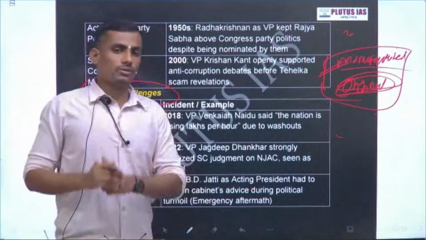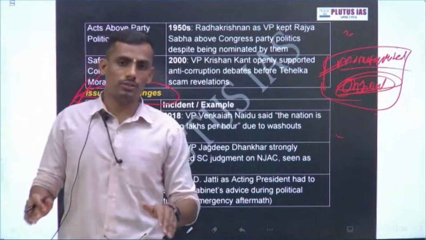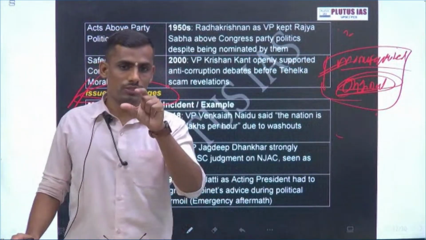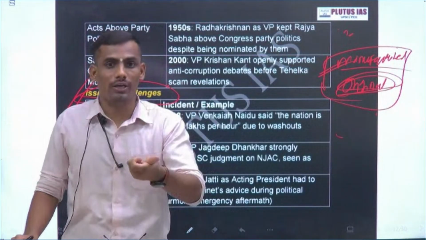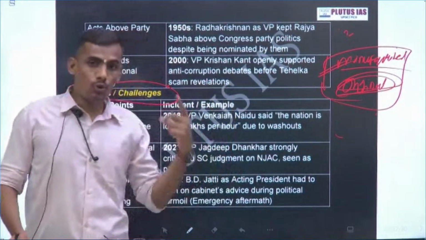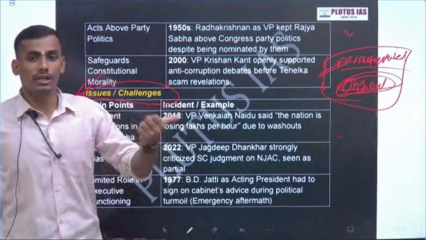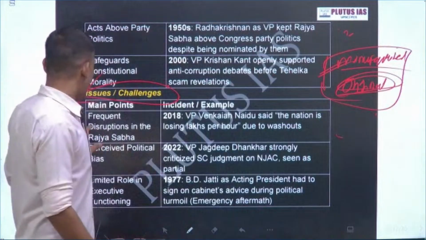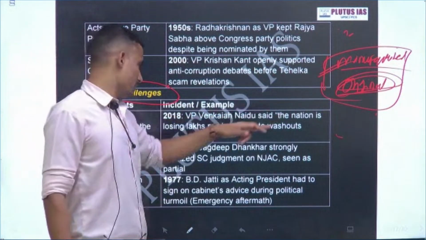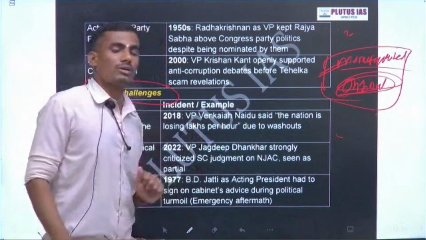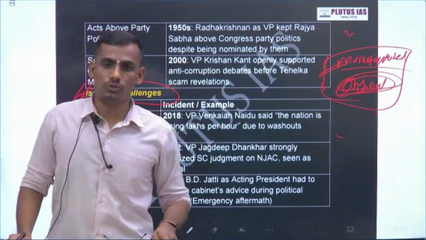Though the office role is there, politics affects the envisaged role. That's why in our UPSC GS syllabus they have mentioned the envisaged role and actual working. So the issue arises when we actually implement this. You see frequent disruption in the Rajya Sabha. Venkaiah Naidu said the nation is losing. This was in 2018 when Venkaiah Naidu was the vice president.